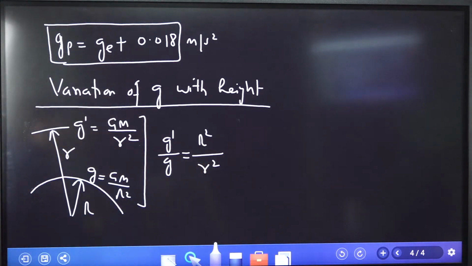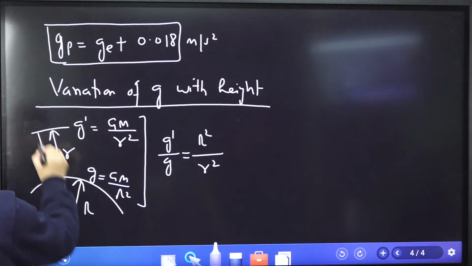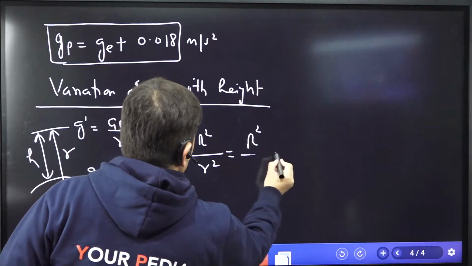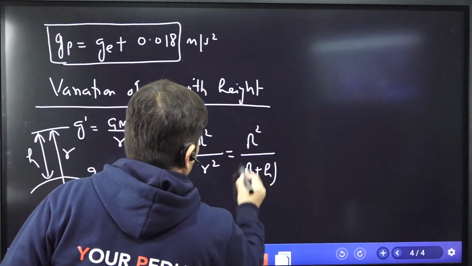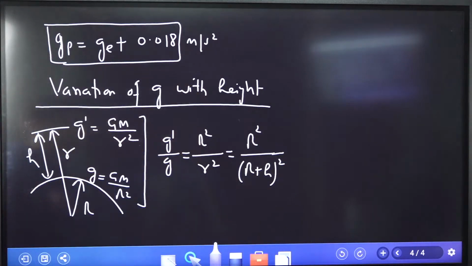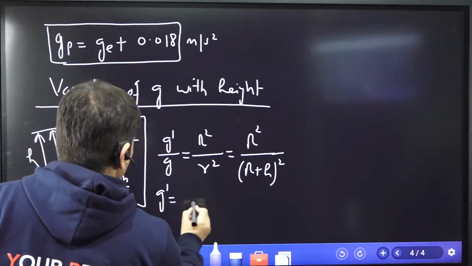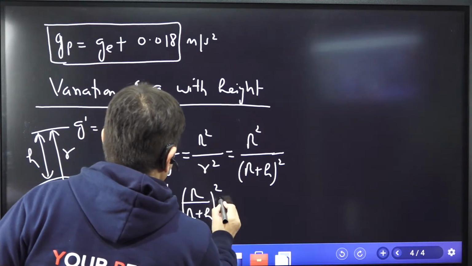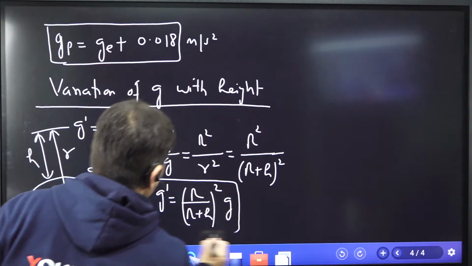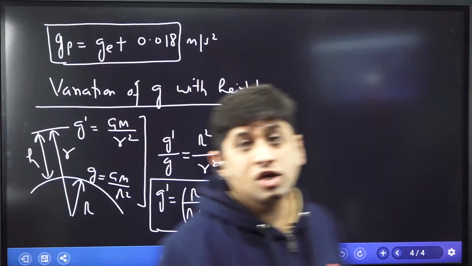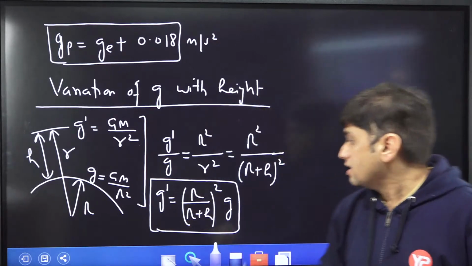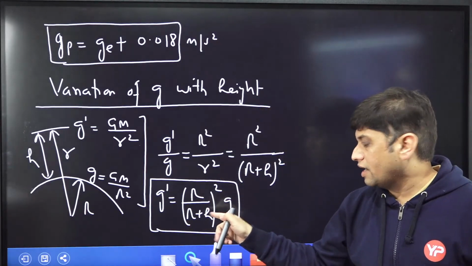Now suppose I give you height. What is the height? Height is h. And what is r? r is nothing but R plus h. So this is the actual formula. So g dash is equal to R over R plus h, whole square, into g. This is the actual formula. So you people are going to use this formula the majority of the time. So how does acceleration due to gravity change with the height? Sir, this is the formula.